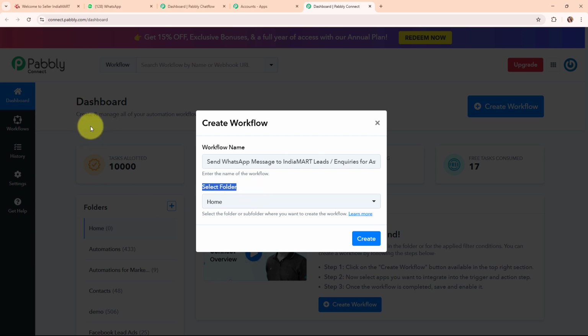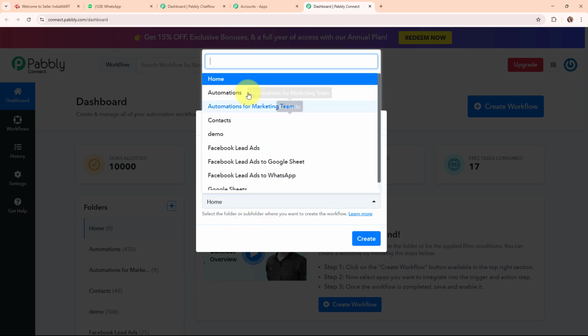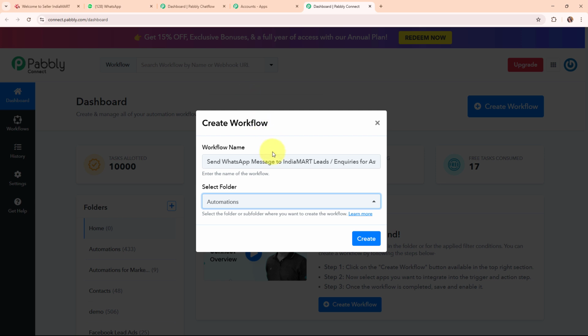And then here it is asking me to select the folder. So here in the left side corner of this dashboard, you can see a folder section under which you can see the multiple folders that I have already created with different names to save my workflows accordingly. So here in this particular case, I'm going to select my folder as automations. You can select the folder as per your need. Also, you can create multiple folders to save your workflows accordingly.